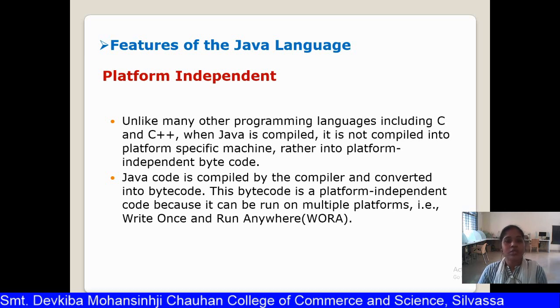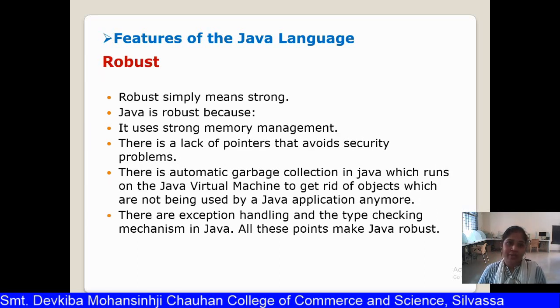The Java code is compiled by the compiler and converted into bytecode, which is interpreted by the machine. This bytecode makes it possible to execute Java from one platform to another, because it is independent of the platform. This is called write once, run anywhere. Once you write your Java code, you can execute that code anywhere.